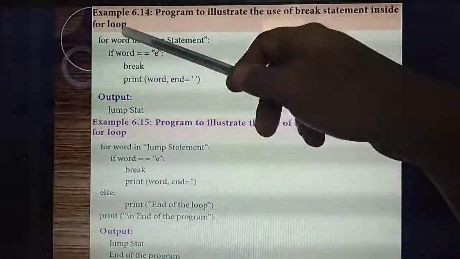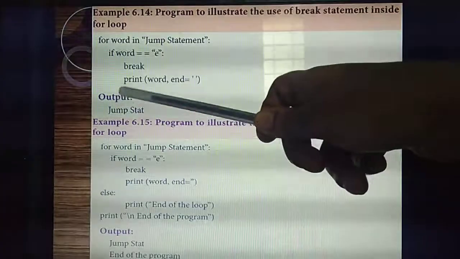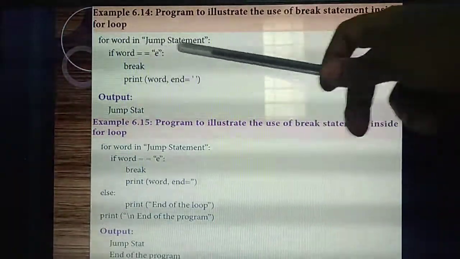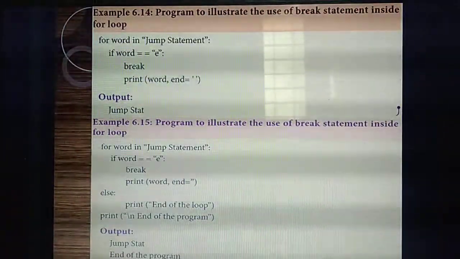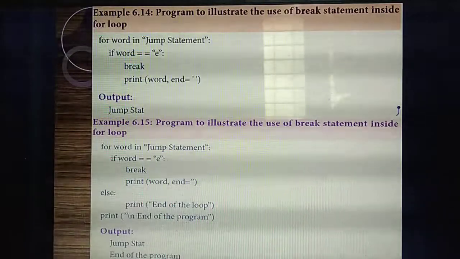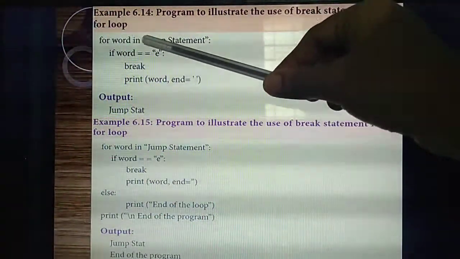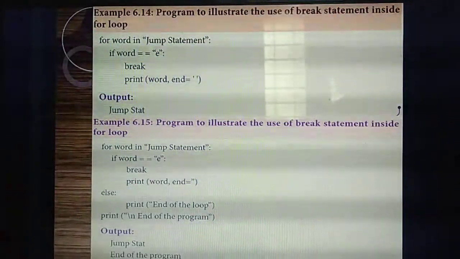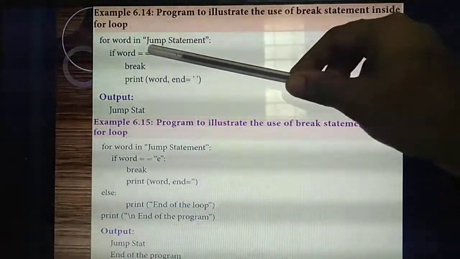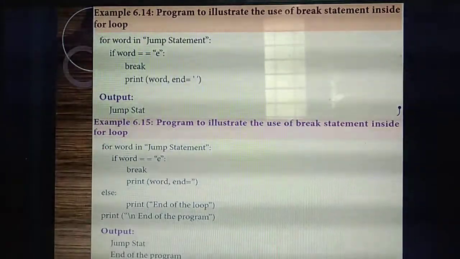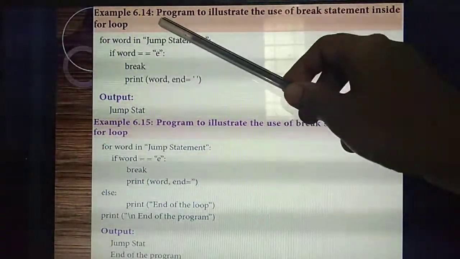For one variable called word, what's the variable name? Word. I am giving one word. What's the word I am giving? Jump statement. Understand? So inside for, I am giving one variable called word, and inside the word I am giving one sentence called jump statement.